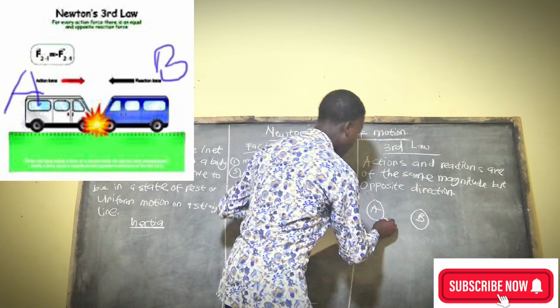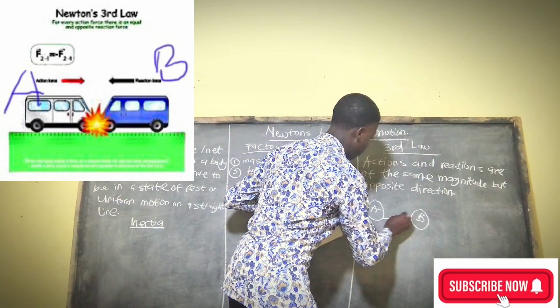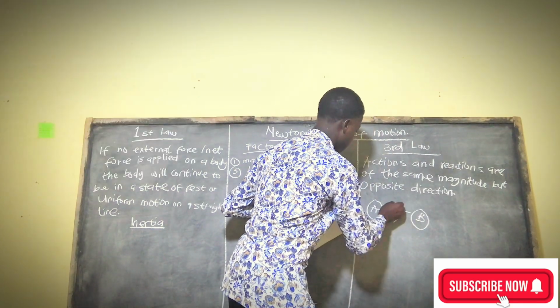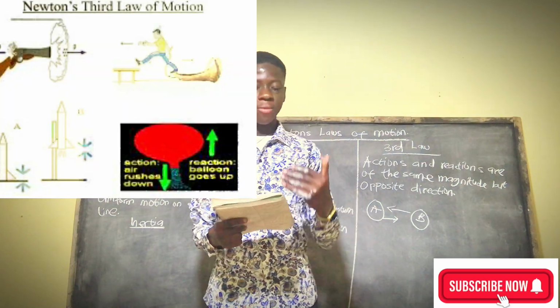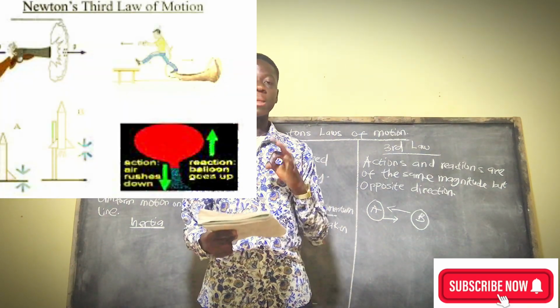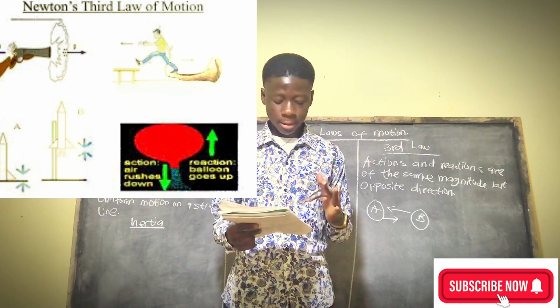Just as this one is going to here, this one is also bringing it back. And there are more examples that testify to the fact that Newton's third law of motion really exists.